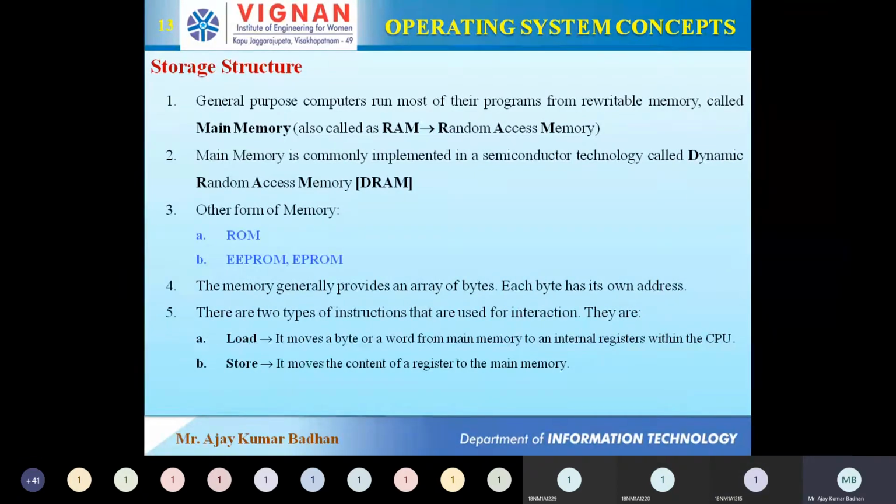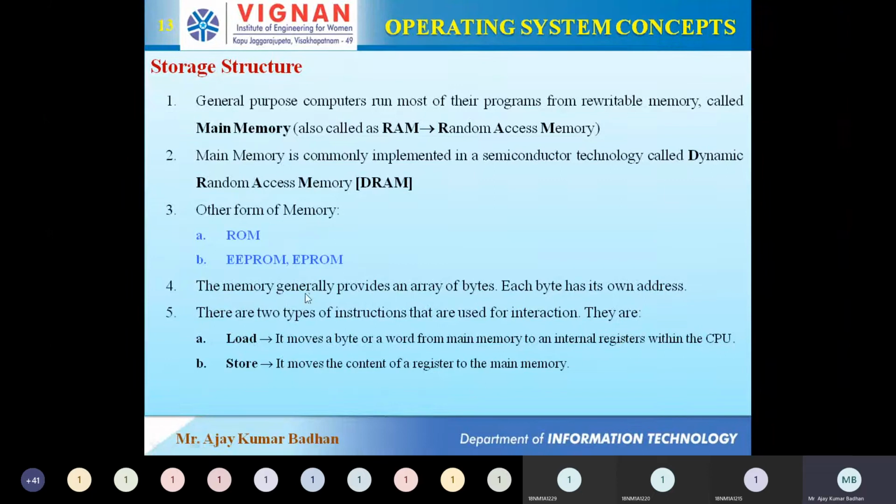What kind of programs? Bootstrap programs. Whenever you reboot your mobile phone, the operating system should be loaded into RAM, and only then will it start executing. To make that operating system load into RAM, we need a program which can trigger it. Those kinds of programs are stored in ROM.